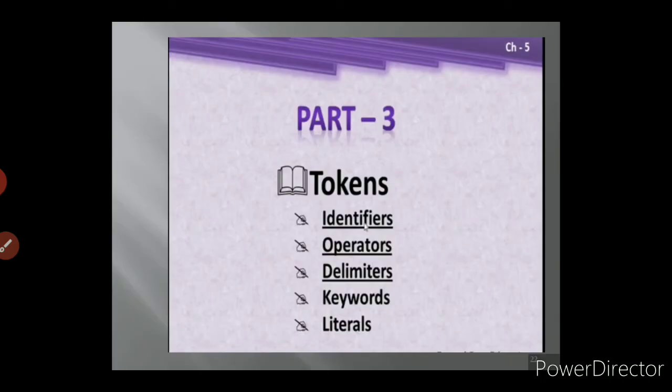Now we are going to move on to part 3, that is tokens. Already we have seen C++ tokens in 11th standard. What do you mean by tokens? Tokens means lexical units, otherwise individual units which form a whole programming language. Under tokens we are going to see identifiers, operators, delimiters, keywords and literals. So tokens are nothing but the lexical units. They are identifiers, operators, delimiters, keywords and literals.